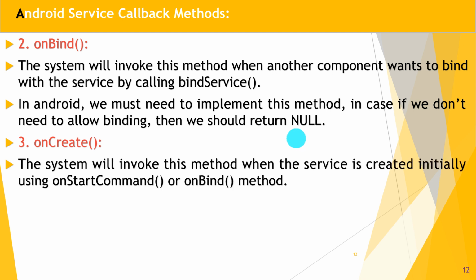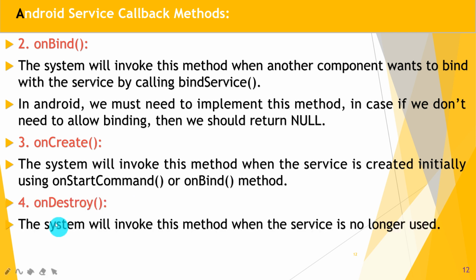Next is the onCreate method. The system will invoke this method when the service is created initially using onStartCommand or onBind. Then onDestroy: the system will invoke this method when the service is no longer used, and then automatically the onDestroy method is called.